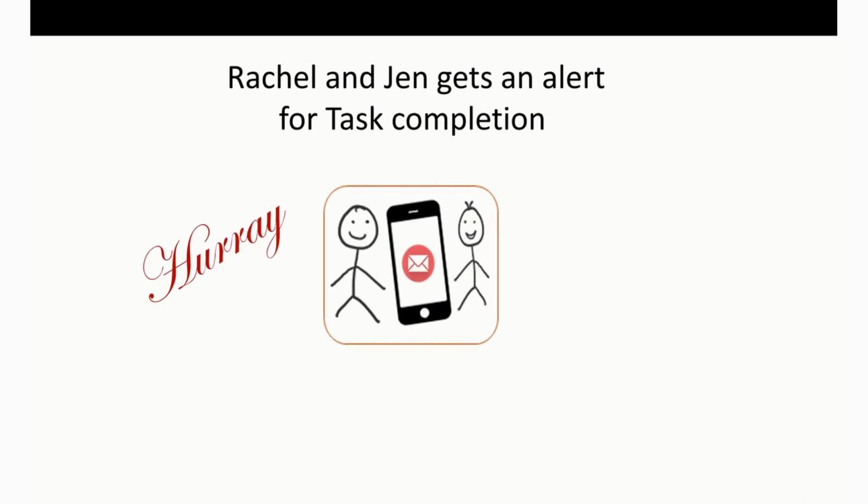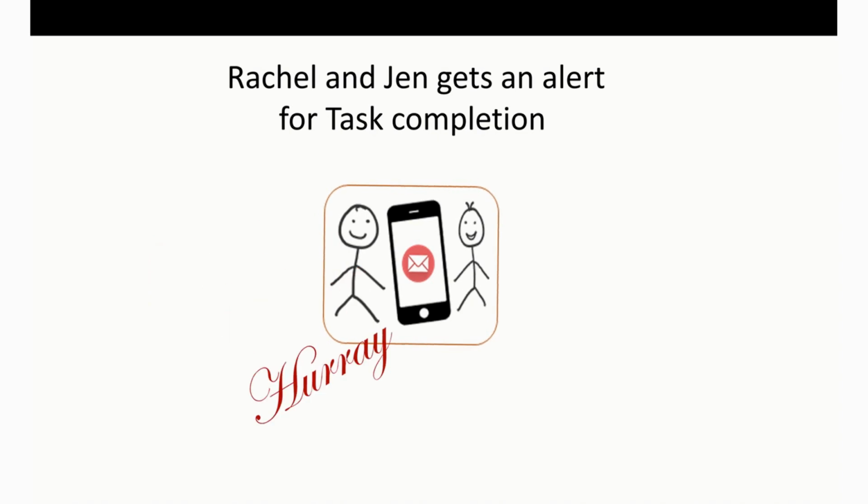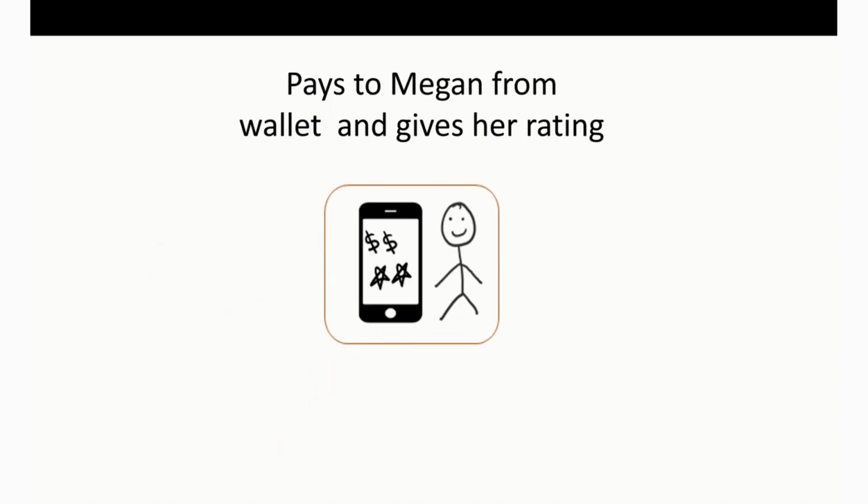Rachel and Jen both get an alert for task completion. Hooray! Rachel pays to Megan from the wallet using the funds that she had received and gives her a 5-star rating.